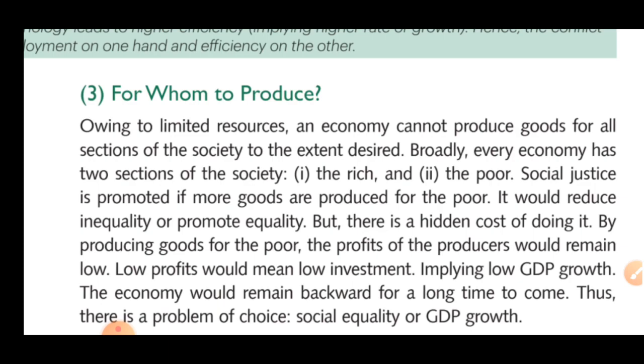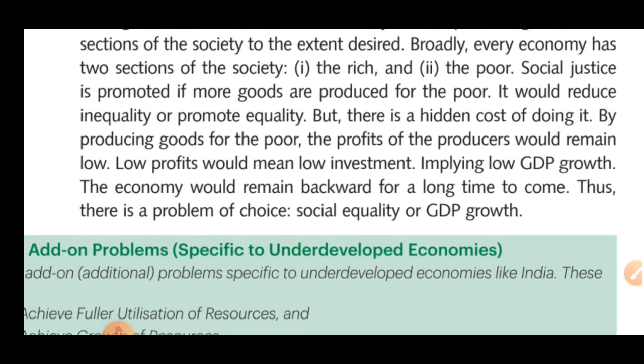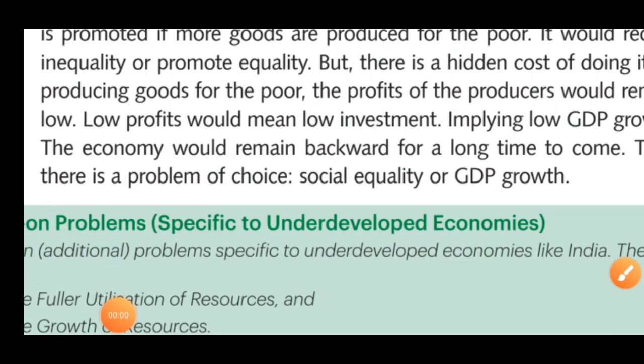So low profit would mean low investment, implying low GDP growth. The economy would remain backward for a long time to come. Thus, there is a problem of choice: social equality or GDP. Again, there is a problem. Like, what is to be done? If we bring up social equality, then domestic product growth suffers.